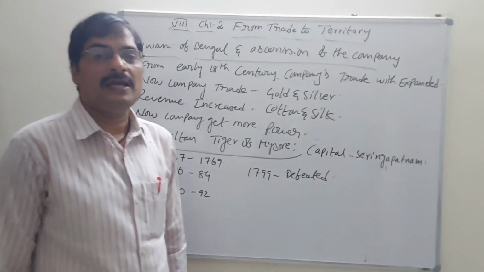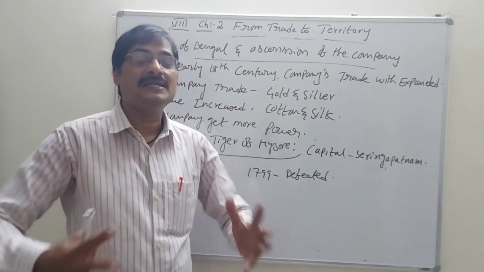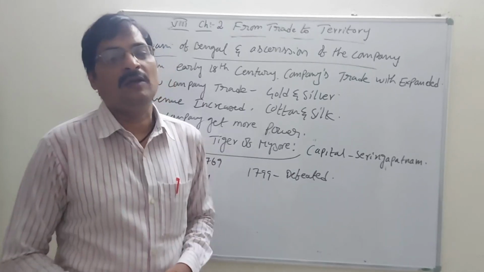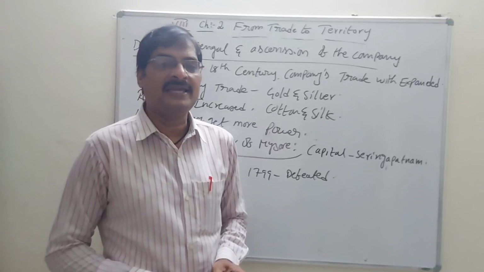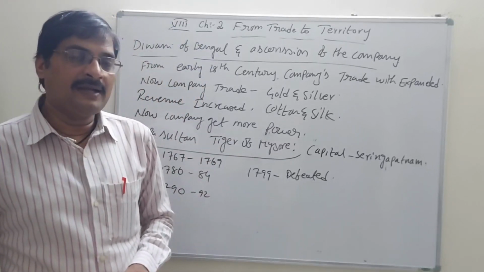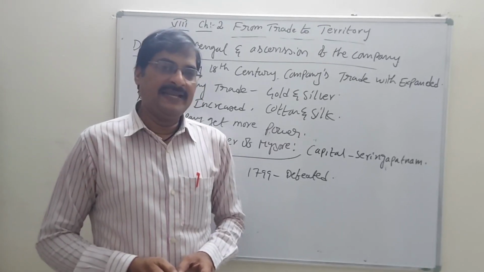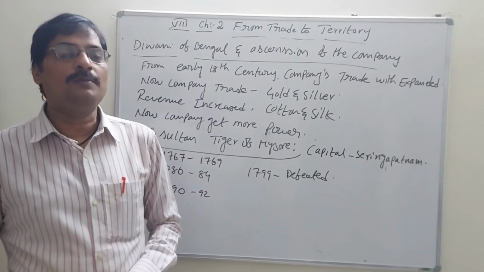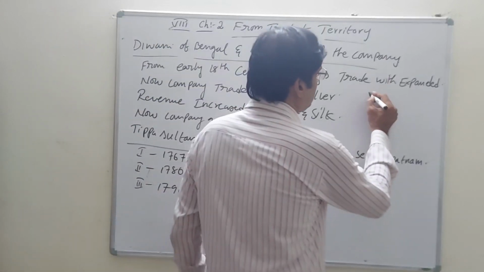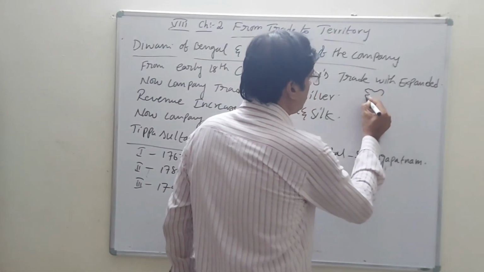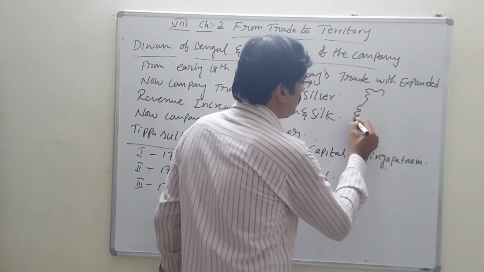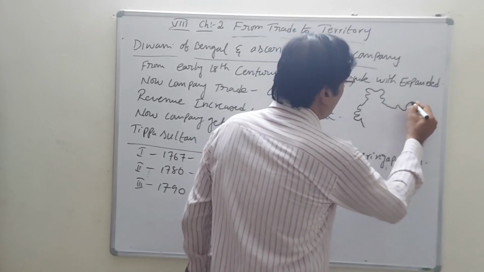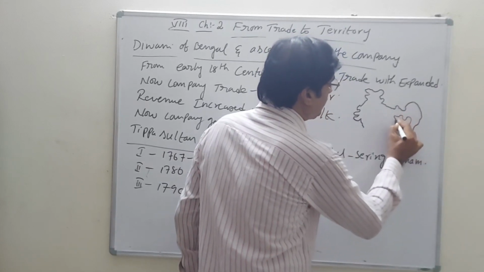How did the company accelerate? It means how it expanded its power in Bengal. Not only in Bengal, but in all the important places like Madras, Karnataka, Maharashtra, Delhi, they had to establish more power. So the company moved to all kinds of important metropolitan cities.